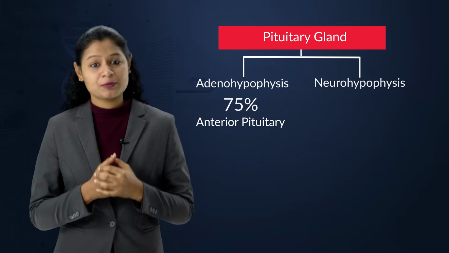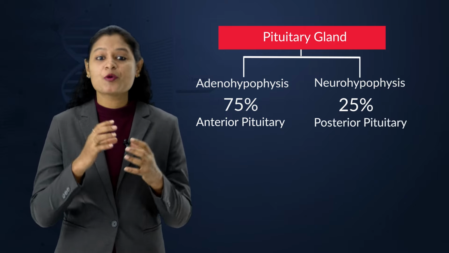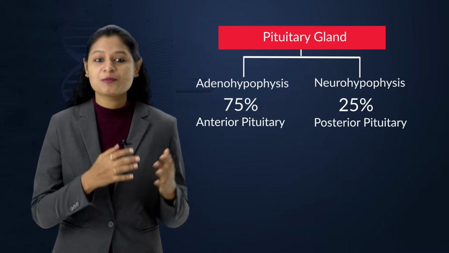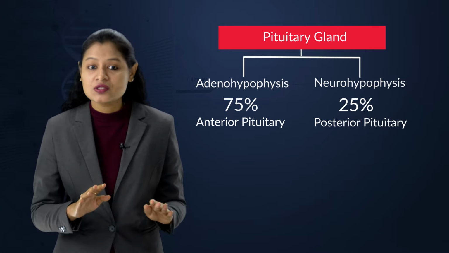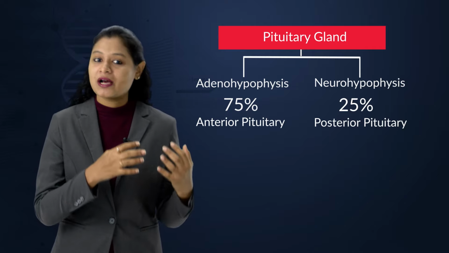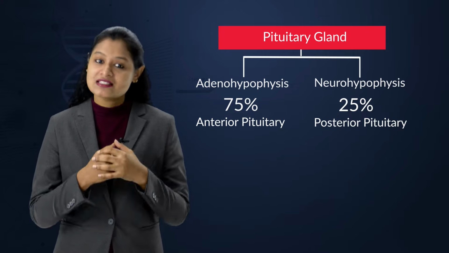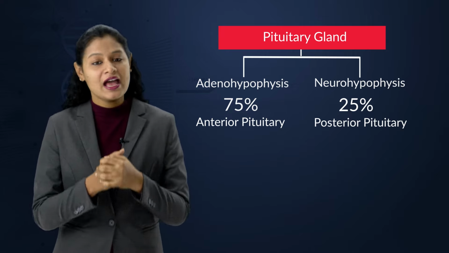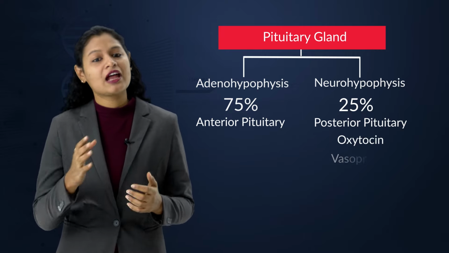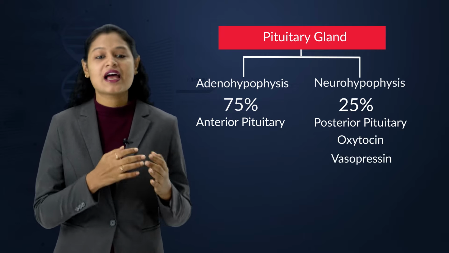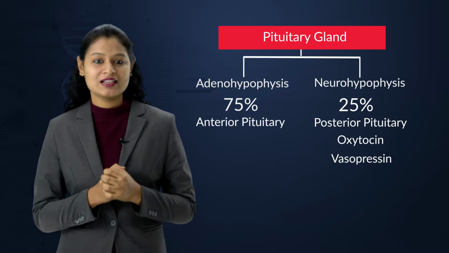The next part of the pituitary gland we have is the neurohypophysis, which forms the posterior lobe and hence is called the posterior pituitary. One thing to remember here is that there is no synthesis of any hormone by the posterior pituitary. Instead, it stores the hormones synthesized by the hypothalamus and releases them. The hormones include oxytocin and vasopressin, which is also called antidiuretic hormone. Now these are the major parts of the pituitary gland.